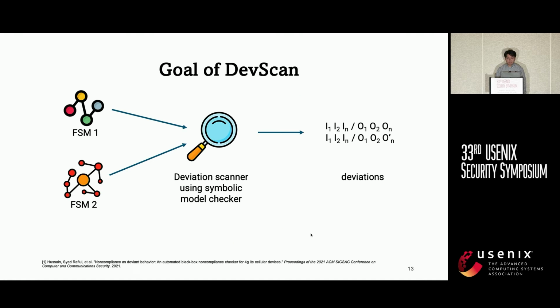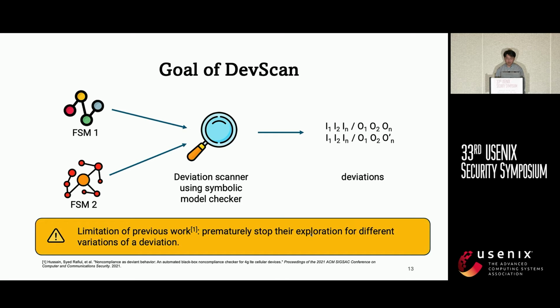After constructing the finite state machine for each device, we start identifying deviations between them. So we designed the DevScan module that takes the finite state machines as input and outputs the deviations. We built DevScan based on a previous work. However, the previous work has a limitation: it prematurely stopped its exploration of different variations of a deviation. This implies that if an attack can happen in different sequences, the previous work will miss them.